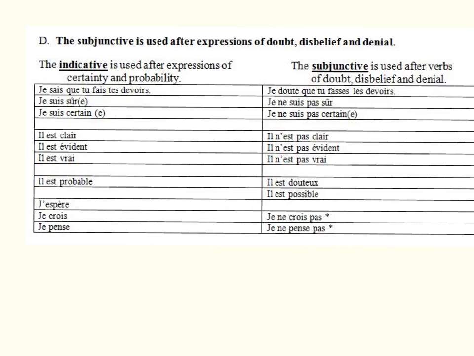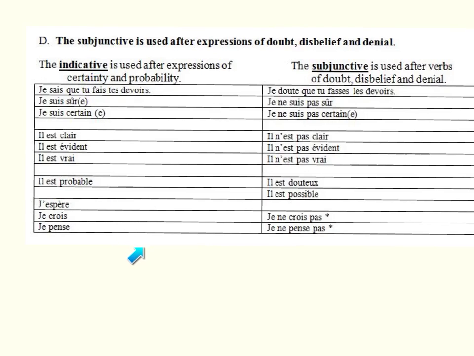Attention, il est probable, it is probable. Probability falls under the certainty category, so no subjunctive with probable. However, possible does fall into the category of subjunctive. So, il est possible que, subjonctif. Il est probable que, indicatif.